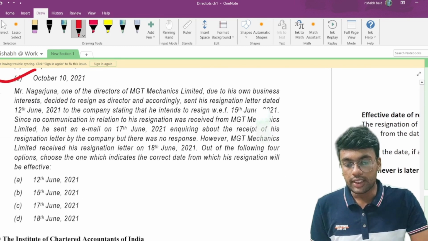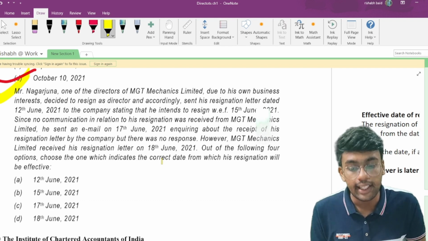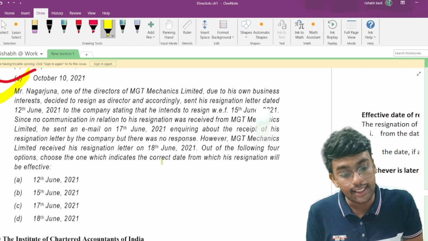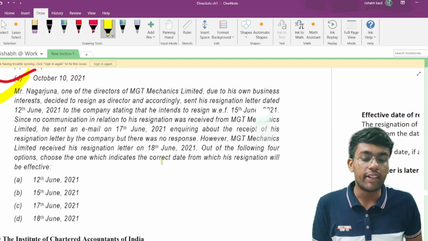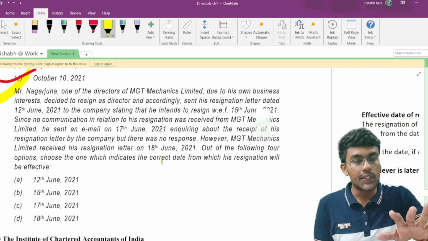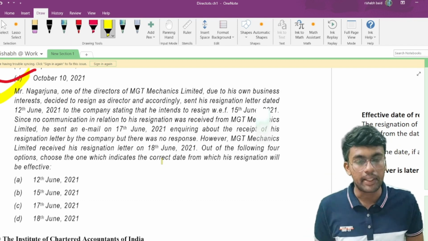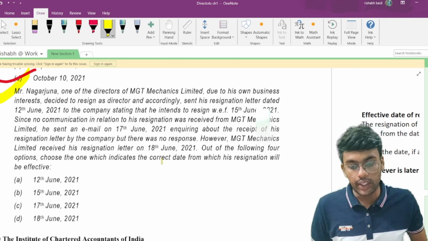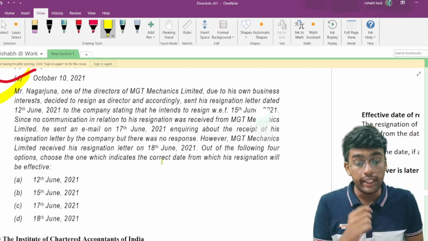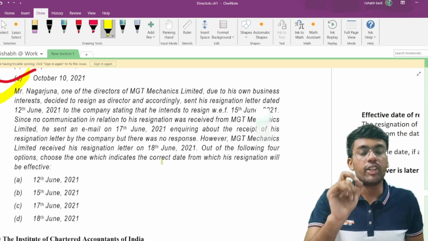Now let's discuss question number 5. Mr. Nagarjuna, one of the directors of MGT Mechanics Limited, due to his own business interest, decided to resign as director and accordingly sent his resignation letter dated 12th of June 2021 to the company, stating that he intends to resign with effect from 15th of June 2021. So, Mr. Nagarjuna says: I am willing to resign from MGT Mechanics Limited, and I sent a resignation letter dated 12th of June 2021, saying that I shall be resigning with effect from 15th of June 2021.